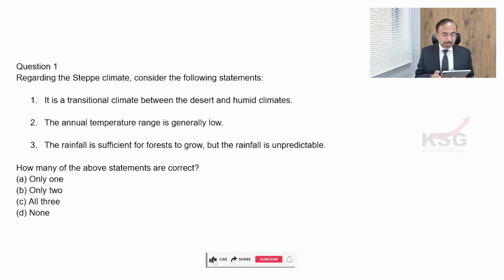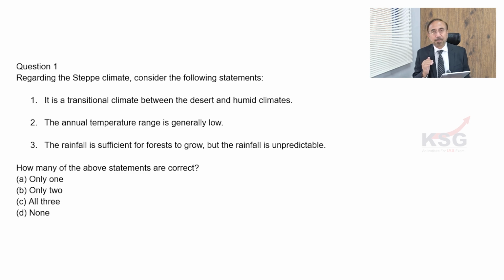Coming up with the first question regarding the steppe climate, consider the following statements. One, it is a transitional climate between the desert and the humid climate. Two, the annual temperature range is generally low. Three, the rainfall is sufficient for forests to grow, but the rainfall is unpredictable. The format of the question here is also statement based. How many of the above statements are correct?